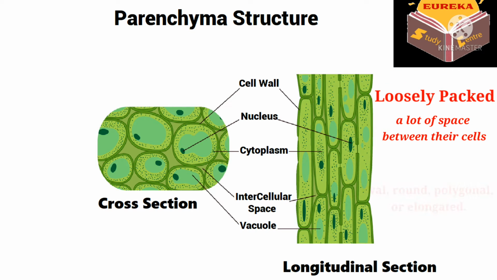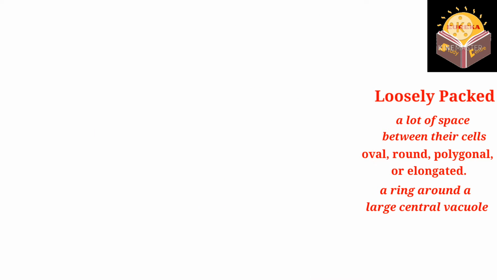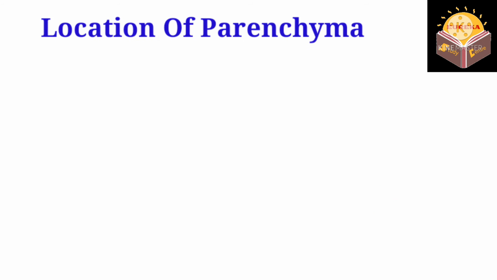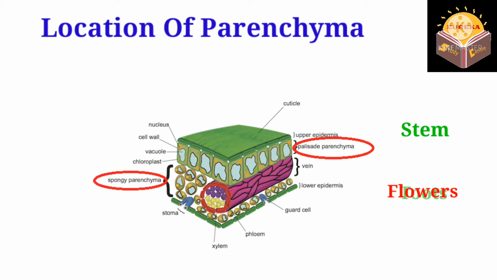The shape of the parenchymatous cells can be oval, round, polygonal, or elongated. They form a ring around a large central vacuole. The occurrence is as follows. The parenchyma is found in many plant parts, including the stem, roots, leaves, flowers, and fruits.